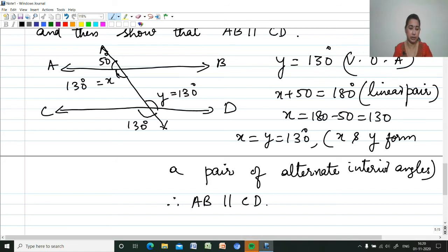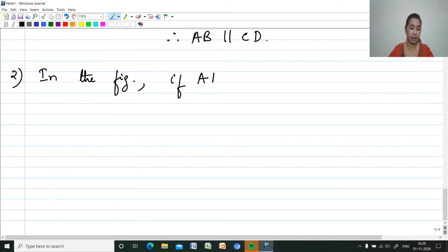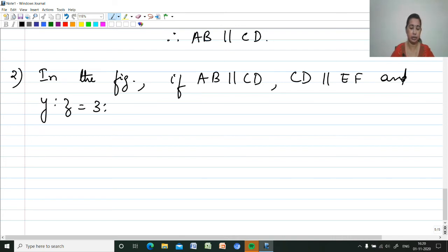Now next, question number 2. In the figure, if AB is parallel to CD, and CD is parallel to EF, and Y:Z is equal to 3:7, find X.